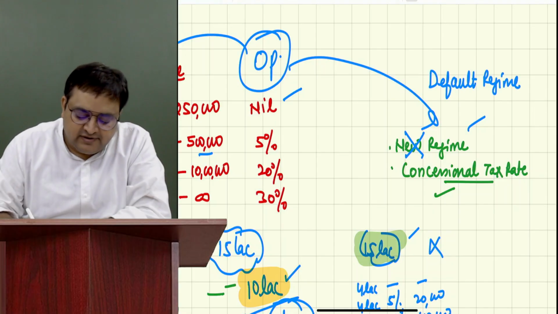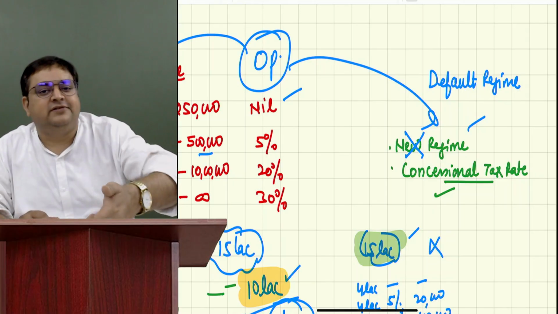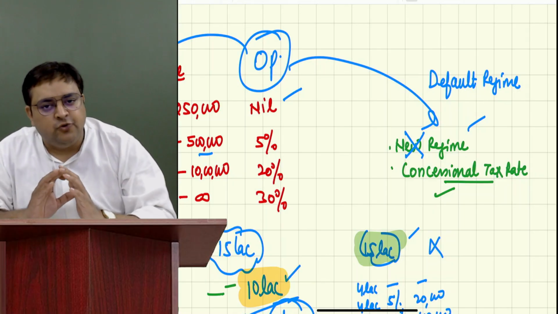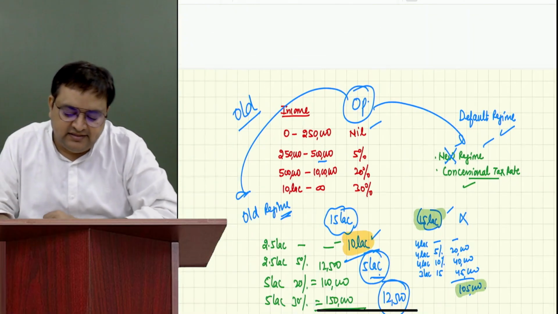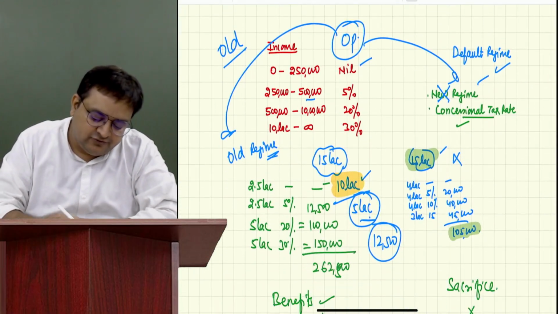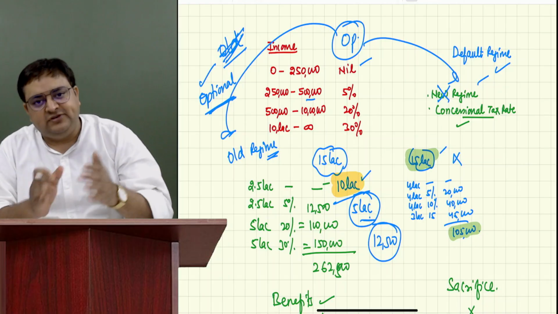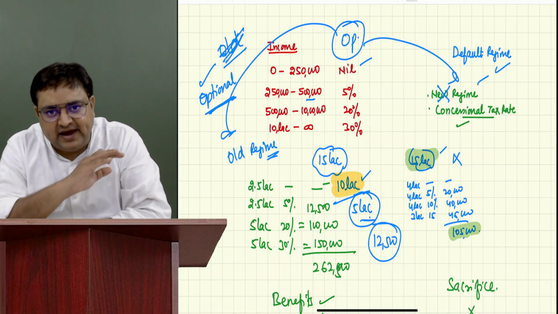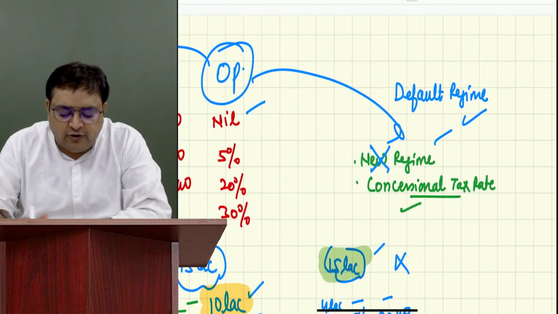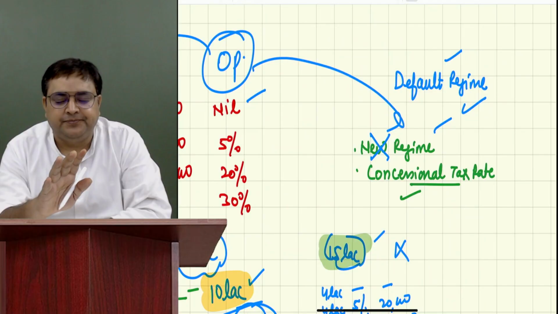So they are calling it not new, they are calling it a default regime. Default means that if you don't select, then by default you will get this regime. And they have given this name, it is not old now, it is known as optional regime. You have an option that you can choose that regime also. So today, if the question is silent, we always follow the default regime, which we have done in the last 3 classes.